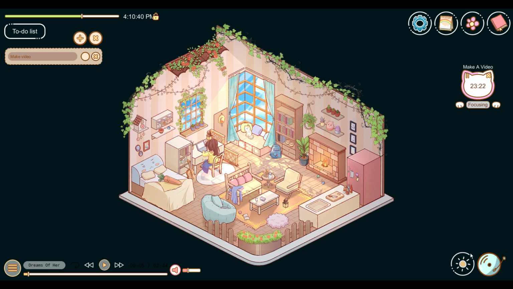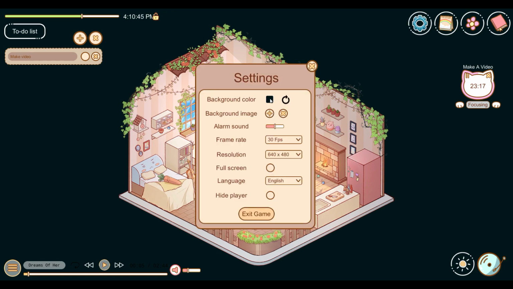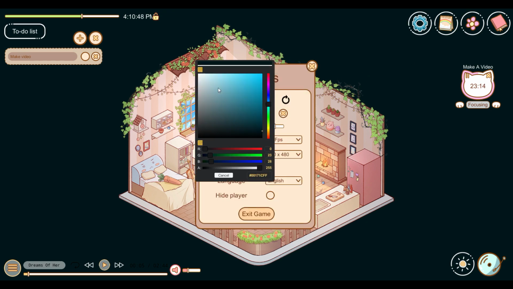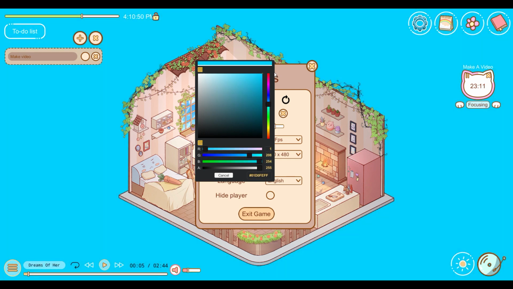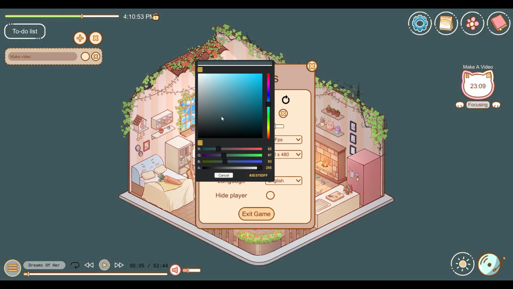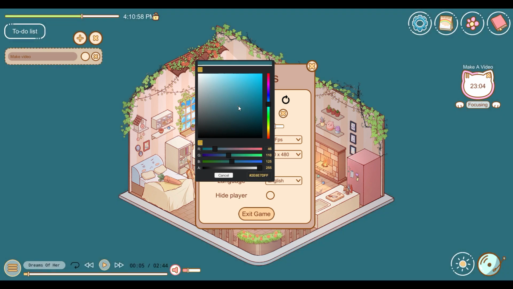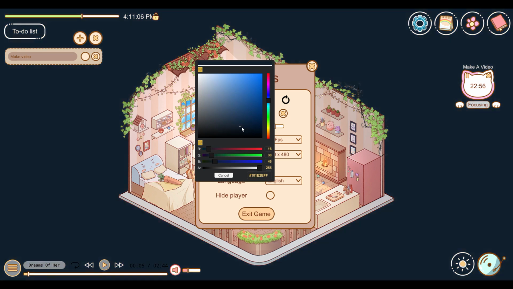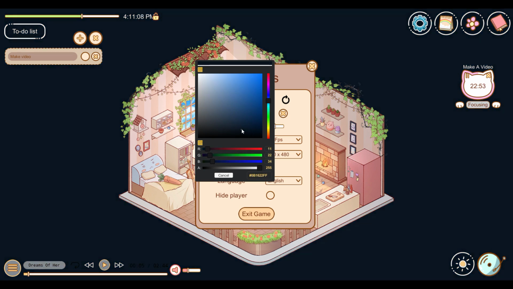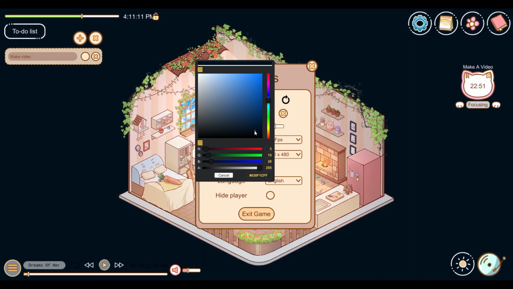So we've covered music, all of those. We're still focusing. So we've got some settings. It looks like we can change the background color, and pretty in depth. Oh, that's so bright. Dark's a little too much, so a nice neutral tone, I think. But you can see for yourself how much you can change the colors here, which is quite nice. I'm trying to find the perfect color. So we'll do that, and it even gives you the color code here. Very nice.